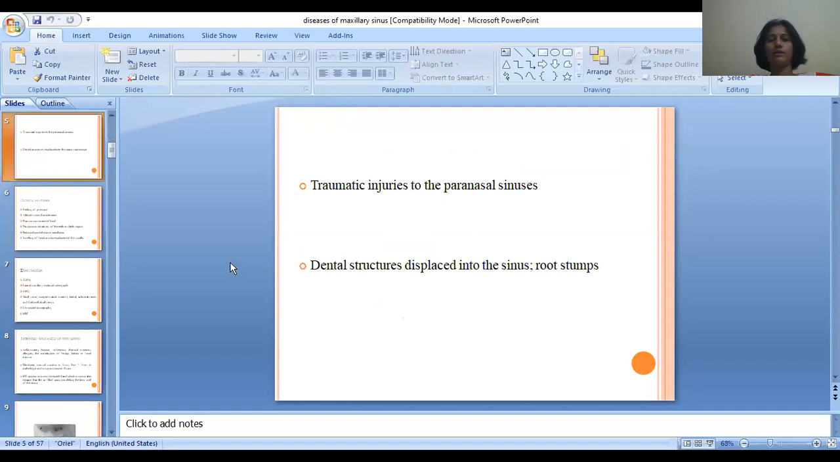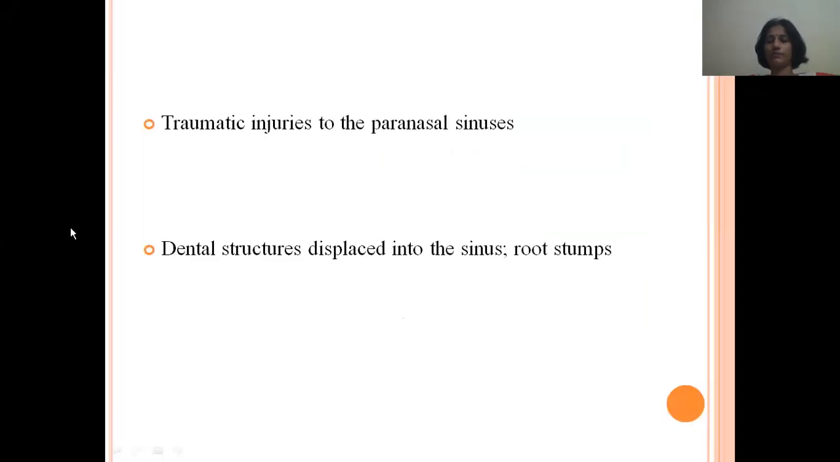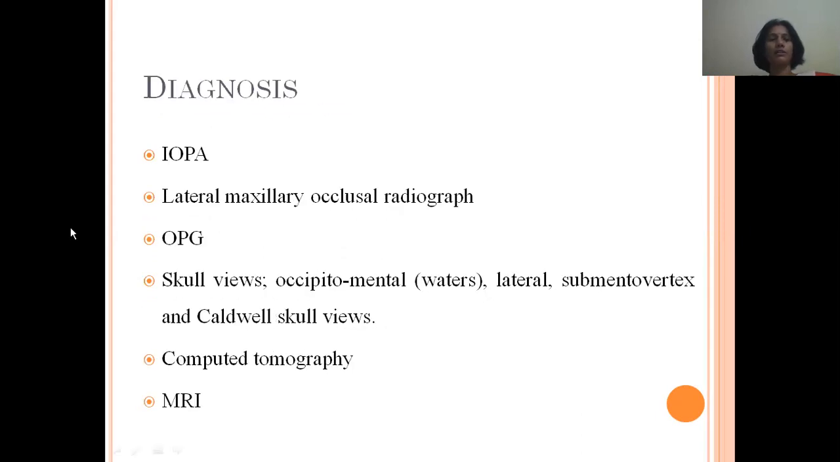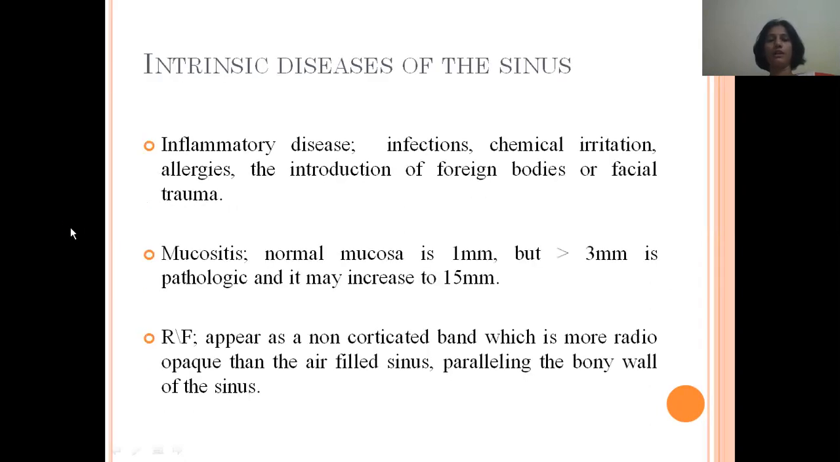Traumatic injuries to the paranasal sinuses and dental structures displaced into the sinus, for example, root stumps. The general clinical features are feeling of pressure, altered voice characteristics, pain on movement of the head, percussion sensitivity of the teeth and cheek region, regional paresthesia or anesthesia, and swelling of facial structures adjacent to the maxilla. The diagnostic aids include intraoral periapical radiograph, lateral maxillary occlusal radiograph, orthopantomogram, skull views, computed tomography, and MRI.